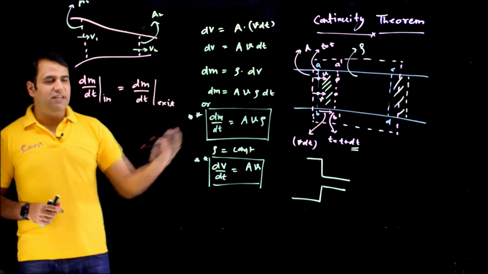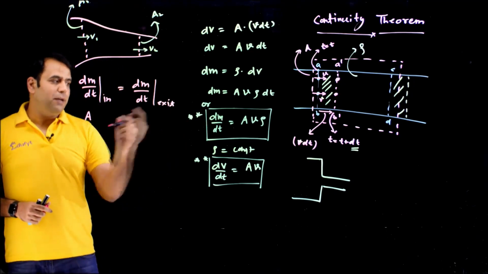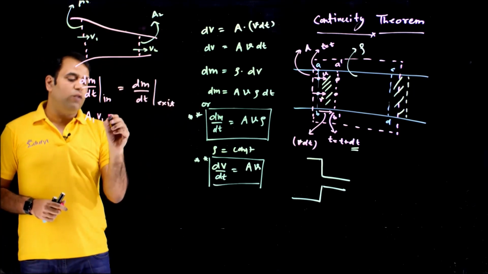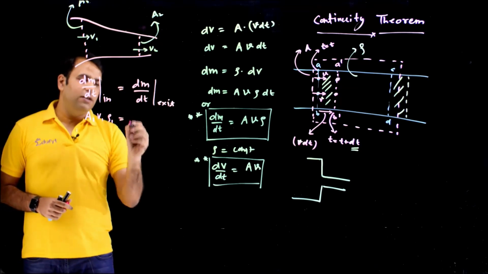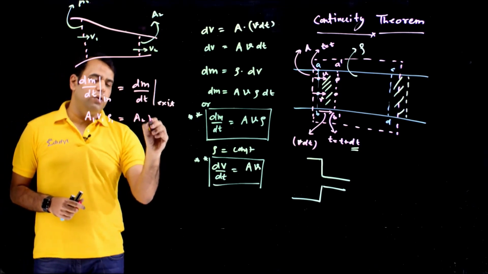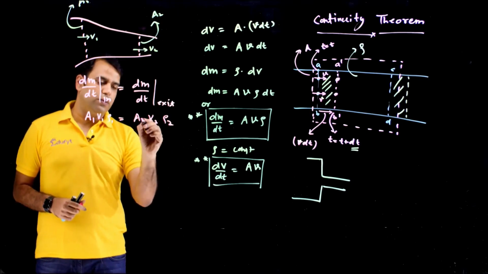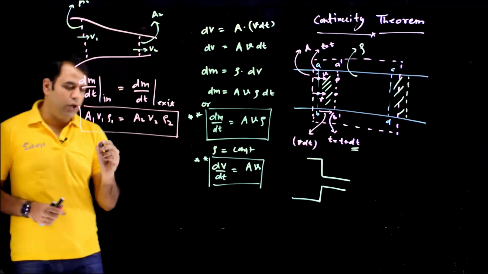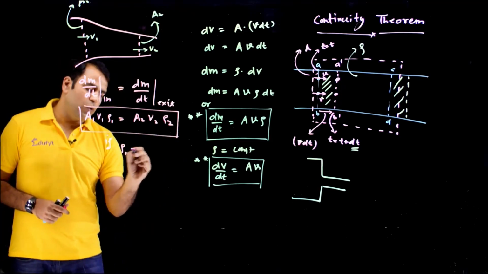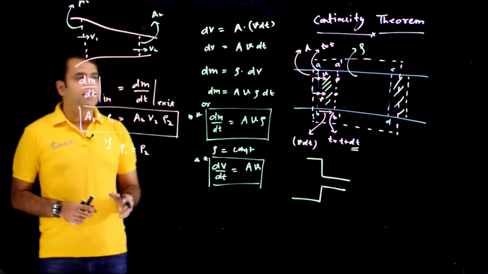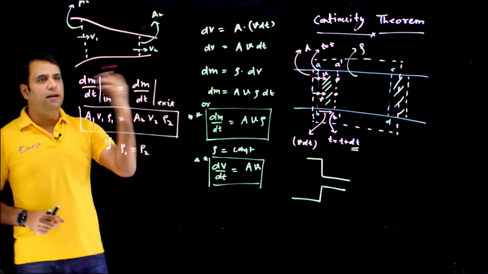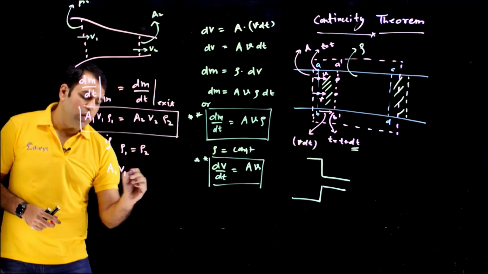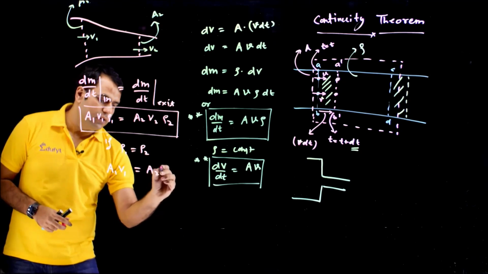So dm by dt, we have a formula for that. In place of A, we have to write A1 because for the inlet the cross section area is A1, V1, and there might be rho 1, and the outlet will be A2, V2 and rho 2. So this becomes the continuity theorem. And if rho 1 is equal to rho 2, which is generally the case, if the density at the inlet and outlet is also the same, this formula can be further reduced to A1 V1 equals A2 V2.